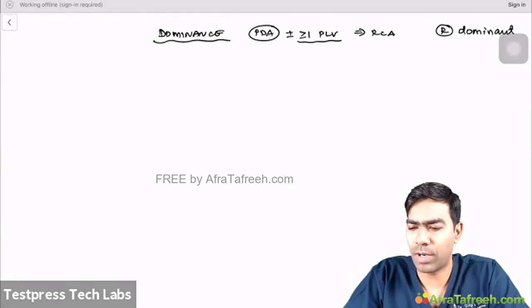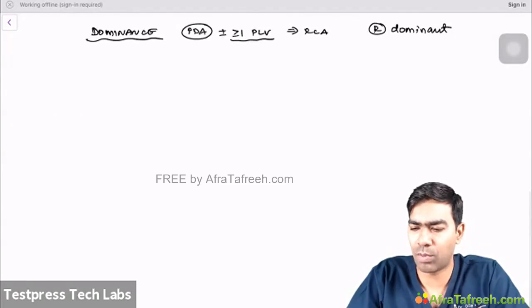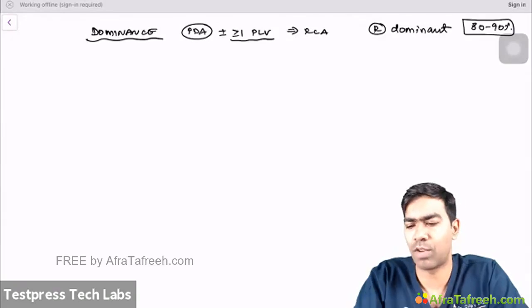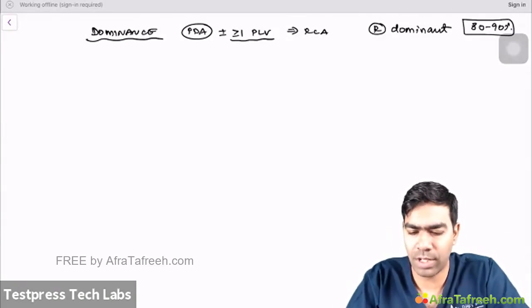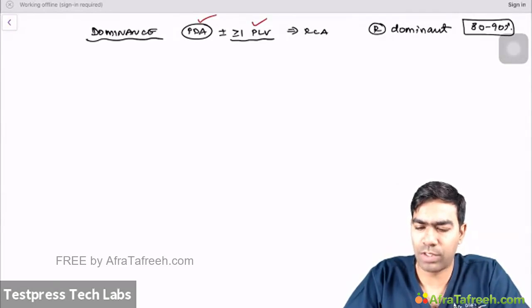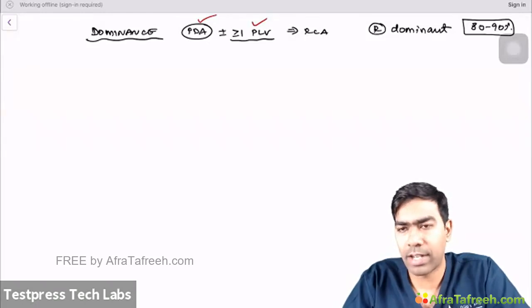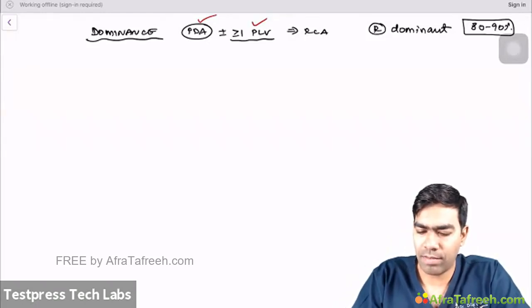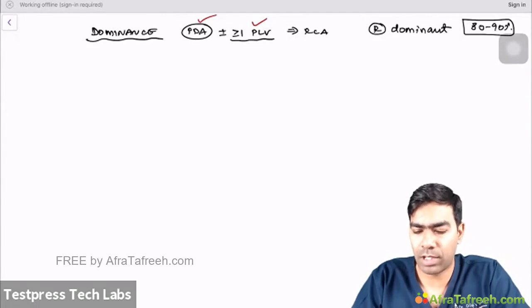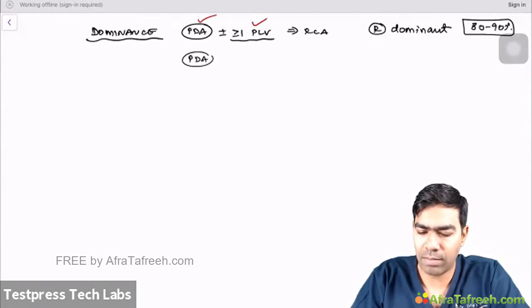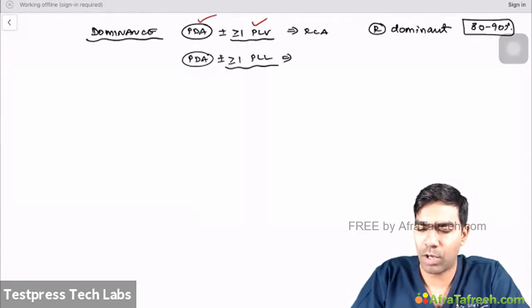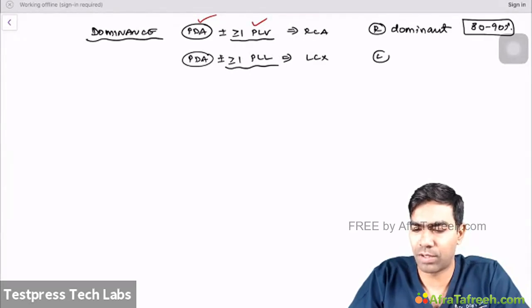And this is the most common type of dominance, which is seen in almost 80 to 90% of the individuals. This is the most common type of dominance, right dominant circulation, where the posterior descending artery and at least one of the posterior left ventricular branches will be originating from the right coronary artery. Then we have the left dominant circulation, where the PDA, and at least one of the posterior left ventricular branches, will be originating from the left circumflex. So this will be called a left dominant circulation.